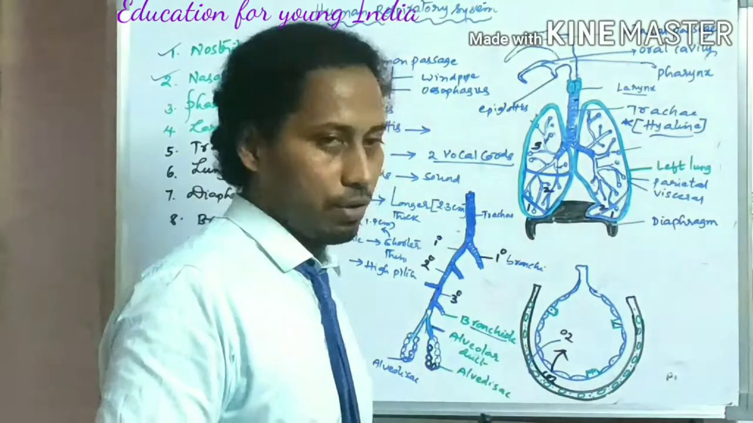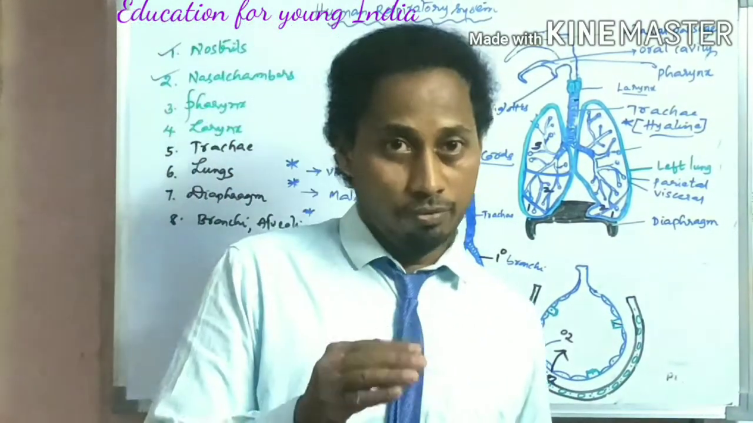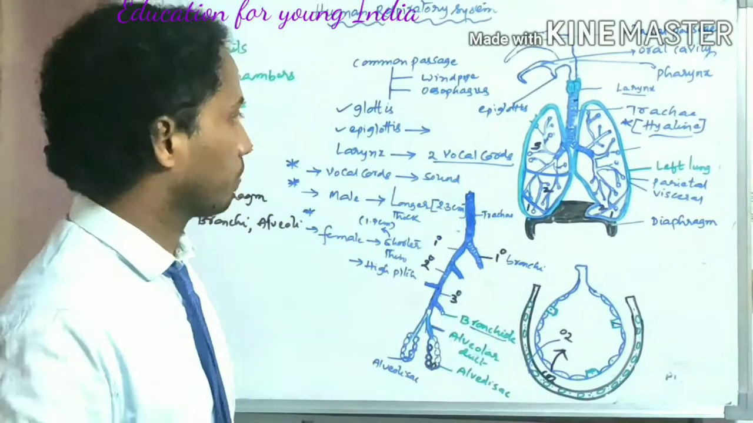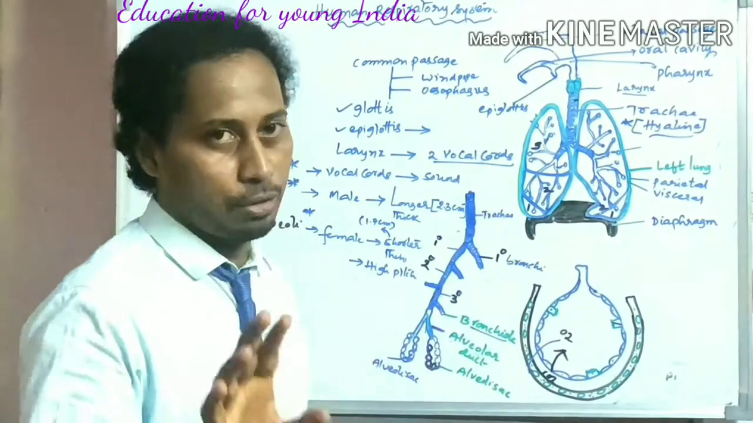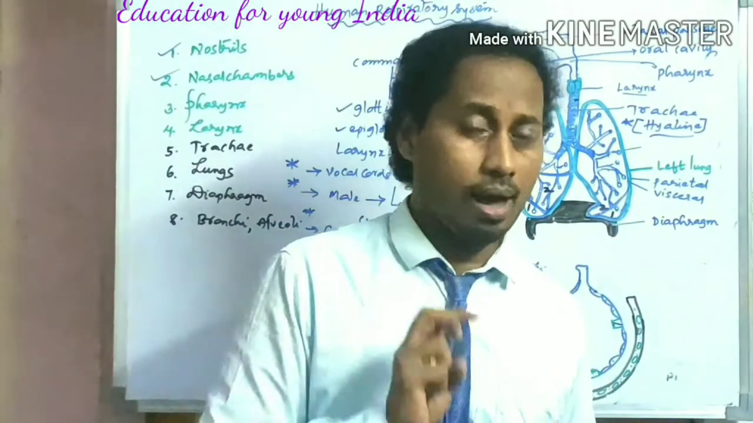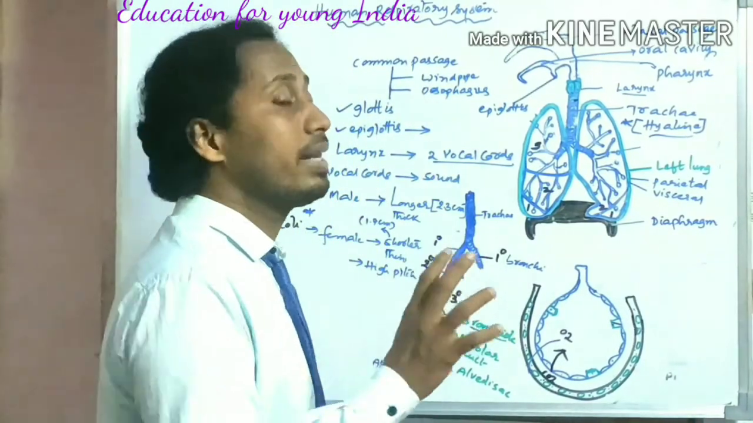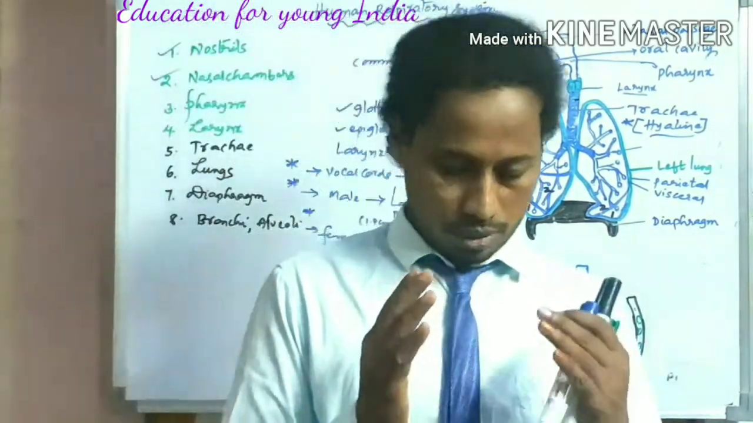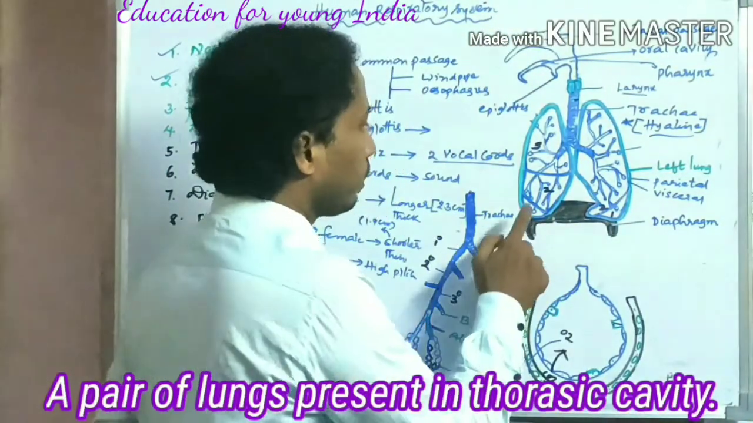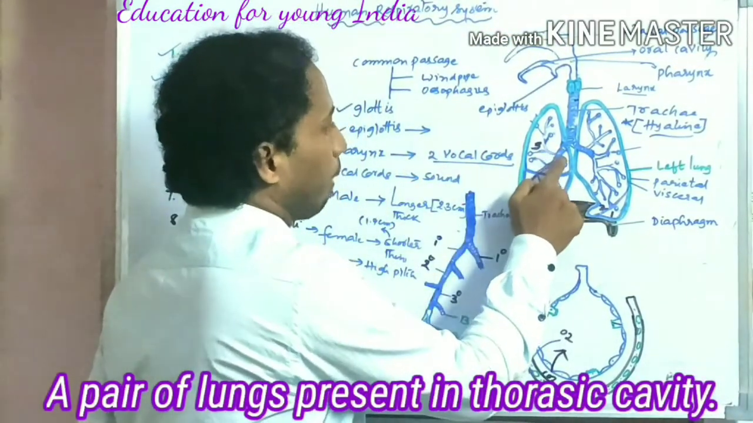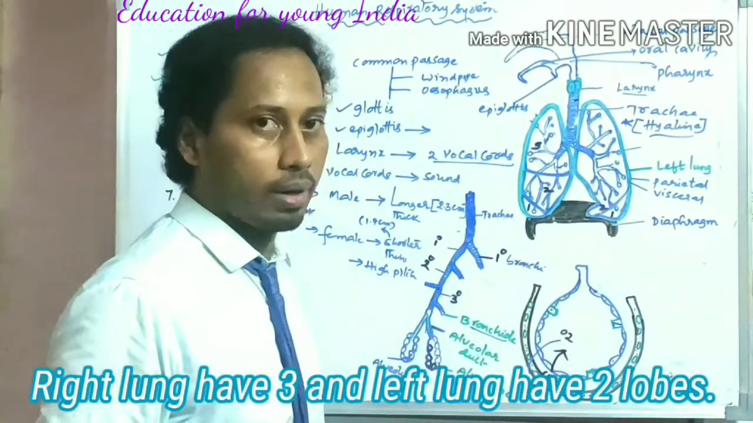Now we will talk about the alveoli, what exactly they are, within a short time. But before that, this is the pair of lungs. The lungs are pinkish in color, and a pair are present inside the thoracic cavity, because the lungs are protected by the thoracic cavity. If you watch here, the right lung receives one primary bronchus and the left lung receives the other primary bronchus.